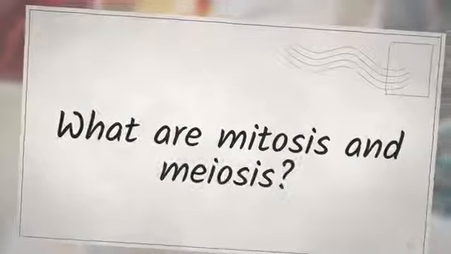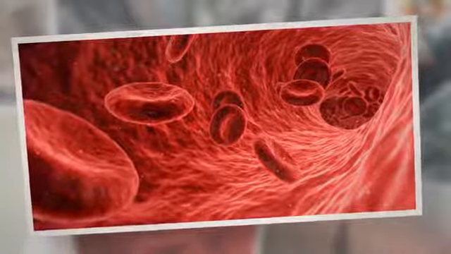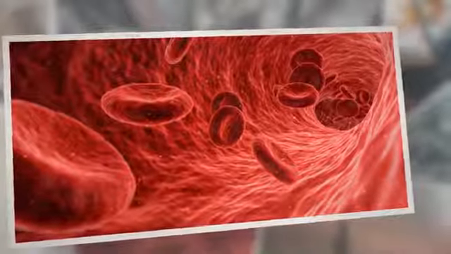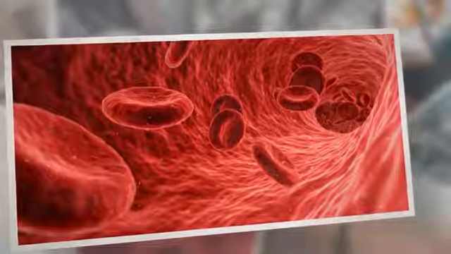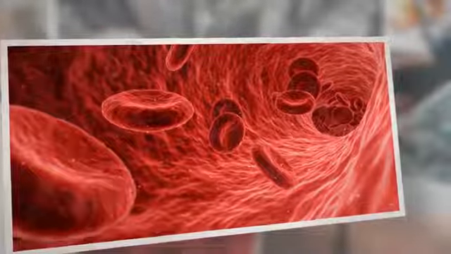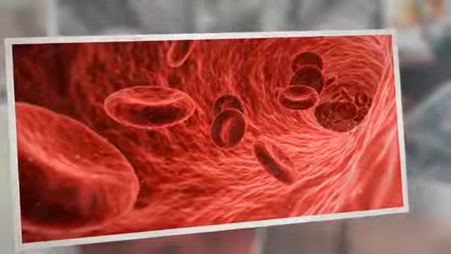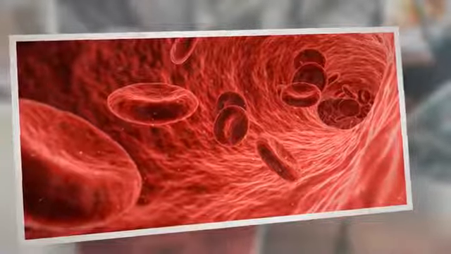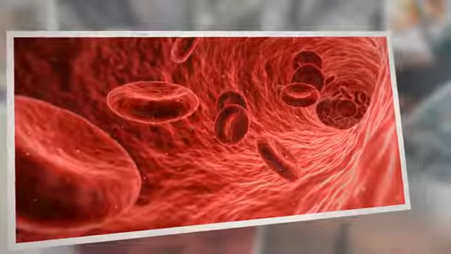What are mitosis and meiosis? Mitosis is a procedure in which cells multiply, and that has a great impact on the growth, development, and regeneration capacity of the organism, while meiosis is rather defined as a process of sexual reproduction because it takes place in the reproductive organs.